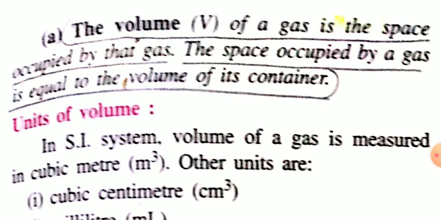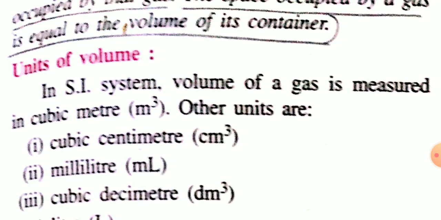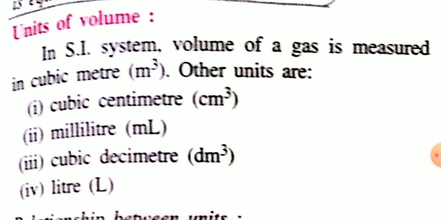So the first standard variable is volume. The volume, which is represented by capital V, the volume of a gas is equal to the volume of the container. You know that. The SI unit of volume is meter cube. And other units of volume are centimeter cube, milliliter, liter, decimeter cube. These are other units of volume.